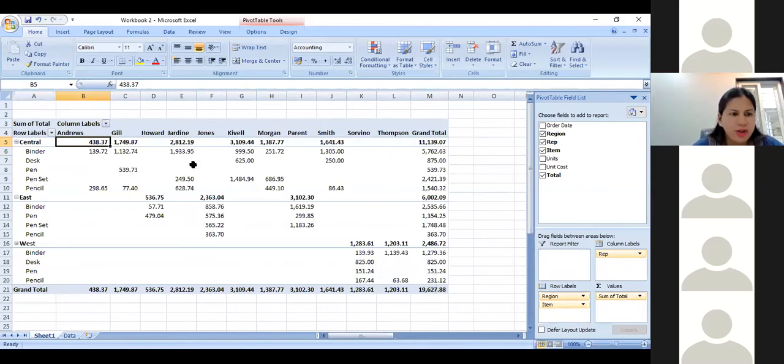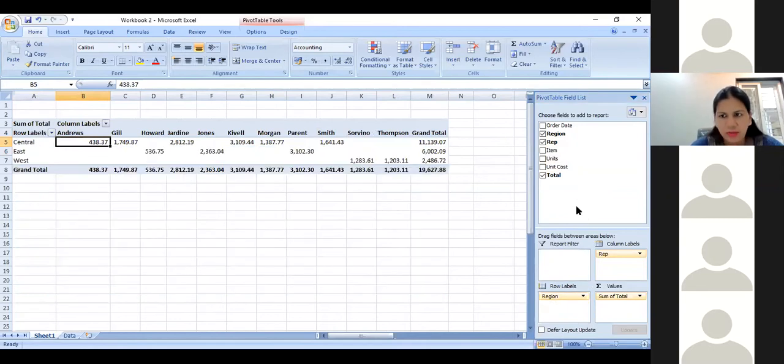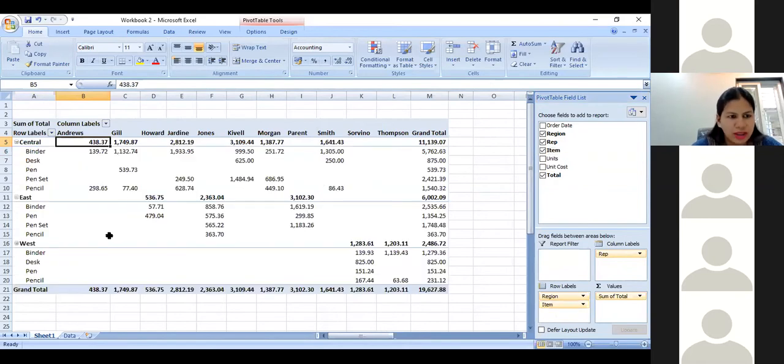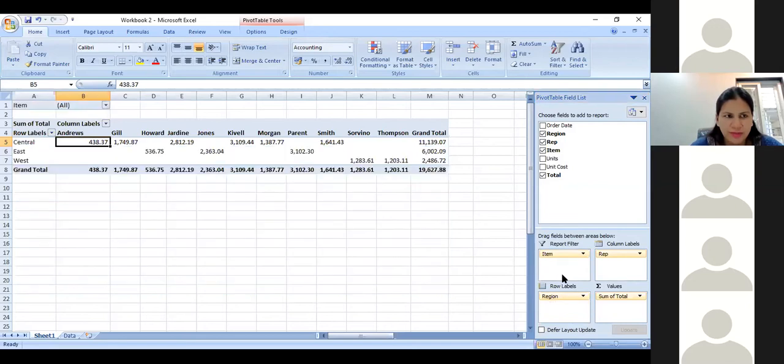Now moving forward, you can also do an option here of removing items and selecting only what is the amount of pencils that have been sold, without seeing the entire data, copying this data and removing the other things. So what I do is I move the field of item to report filter. Once I do that, you can see that this is a new column, a new option which appears here.